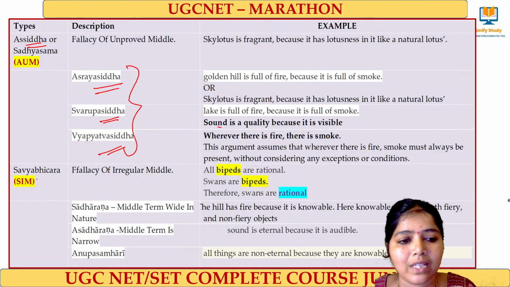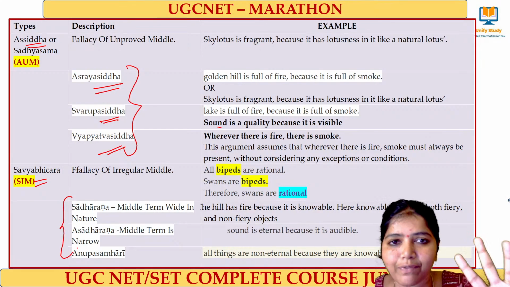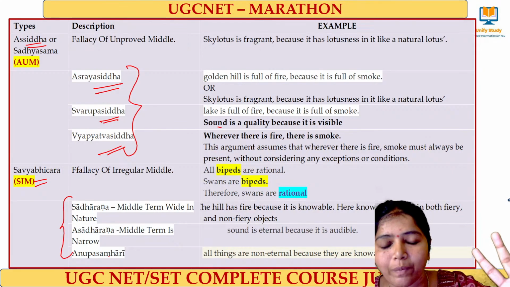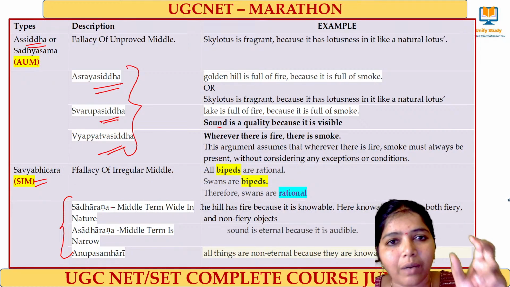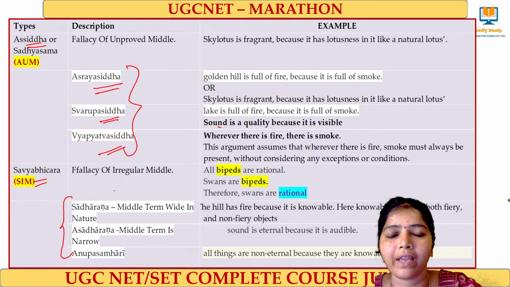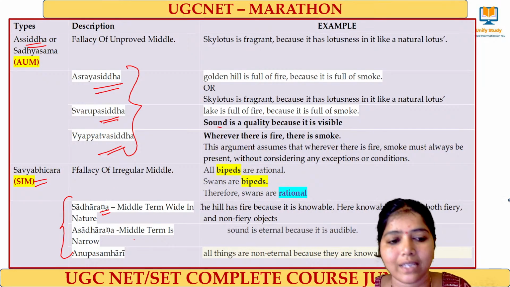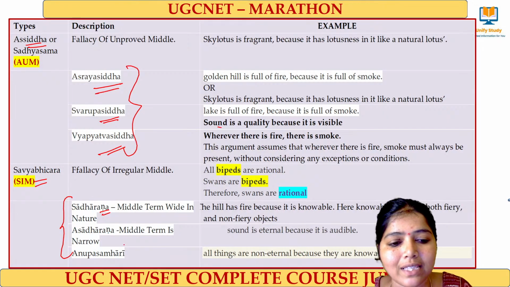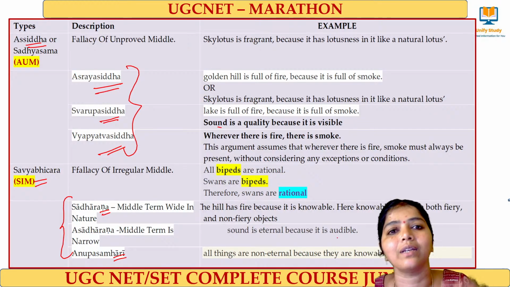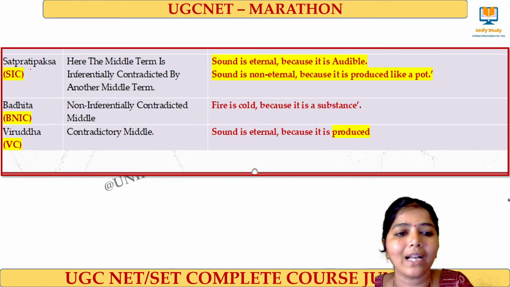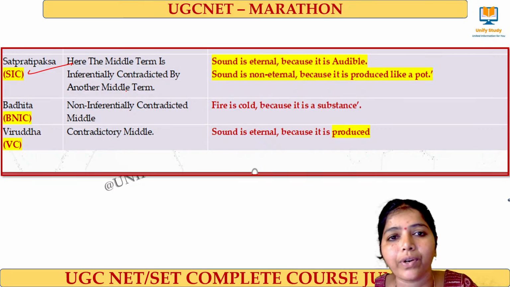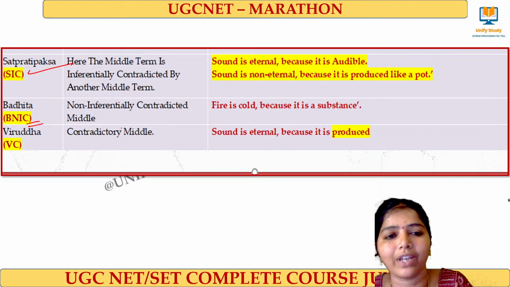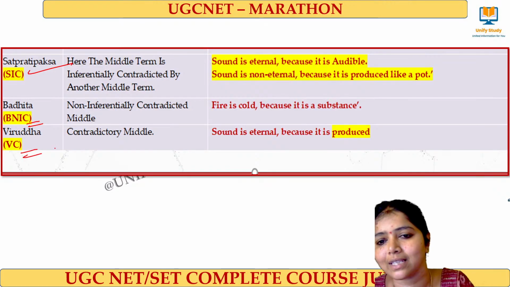That is Vyapyatvasiddha. And Savyabhichara also has three different types: Sadharana, Asadharana and Anupasamhari. Sadharana means the middle term, the reason, is applied very widely. That's called the Sadharana fallacy. Asadharana means I apply it in a very narrow way. That is the Asadharana fallacy. Anupasamhari means what? Where all things are non-eternal because they are knowable. This is an example. And Satpratipaksha is an inferentially contradictory middle. Badhita means a non-inferentially contradictory middle. Viruddha means it is a contradictory middle.